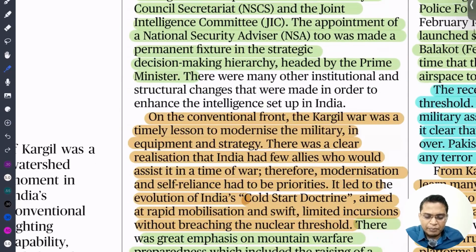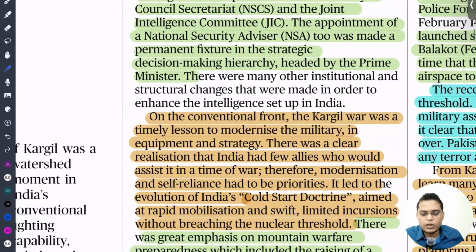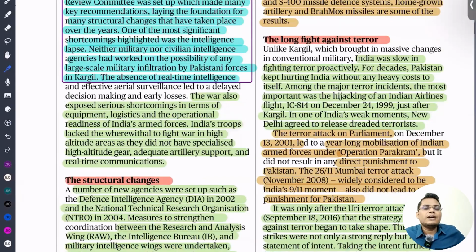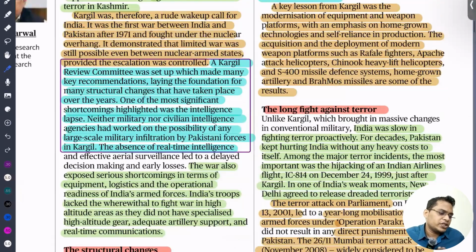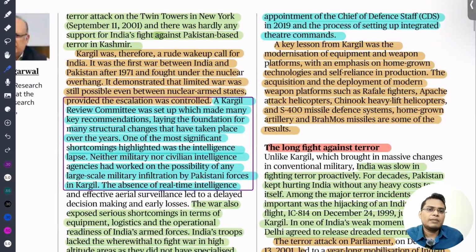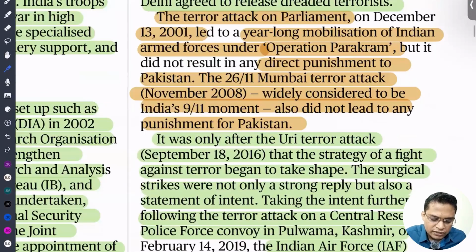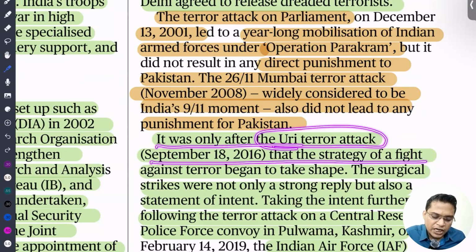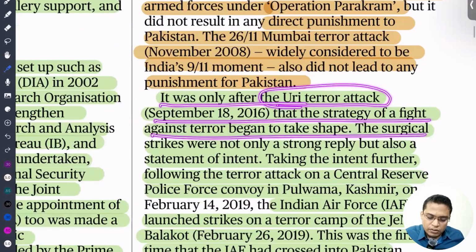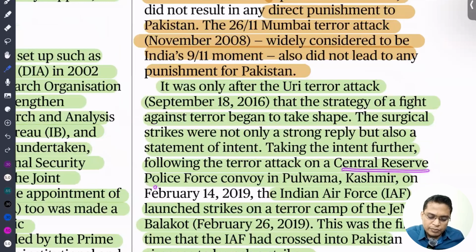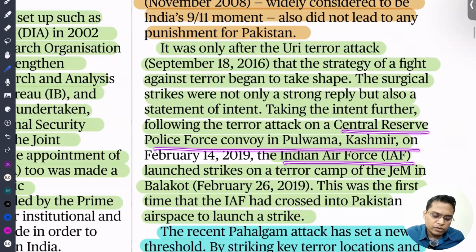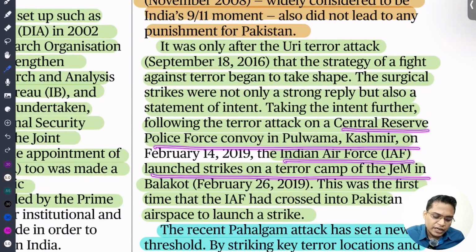The same thing happened with Operation Sindoor. We have seen the recent terror strikes after the new government came into power. After the Uri attack, it was the Uri terror attack in September, the strategy to fight against terror began to take shape. So we conducted a surgical strike. Then the CRPF convoy in Pulwama was attacked, and the Air Force carried out the surgical strike in Balakot.